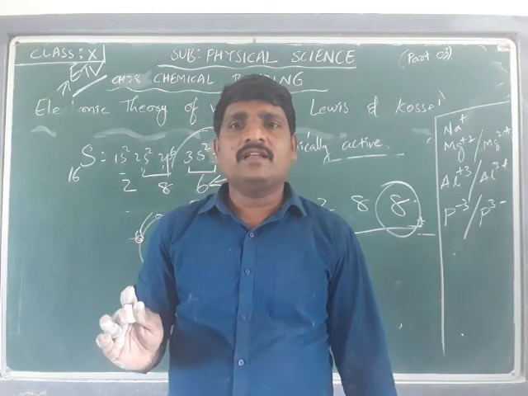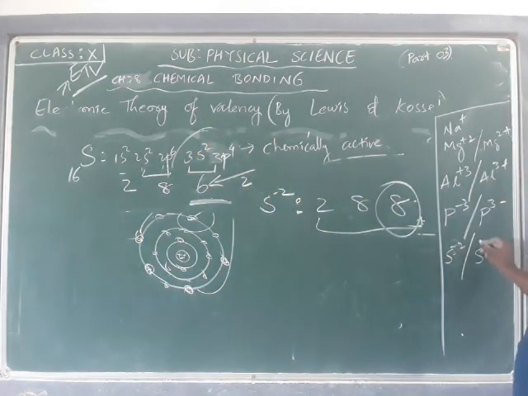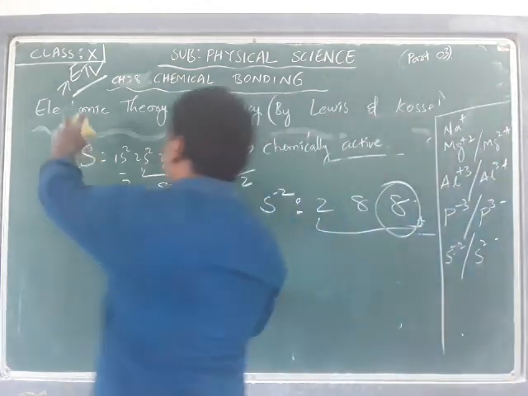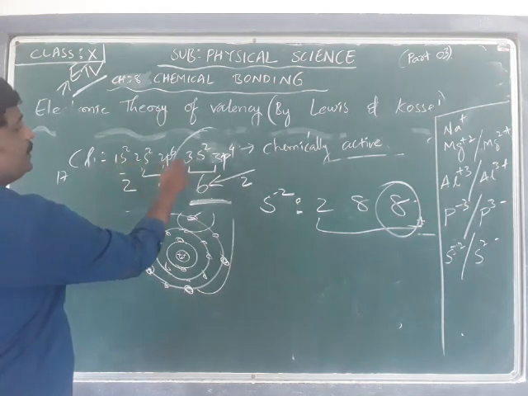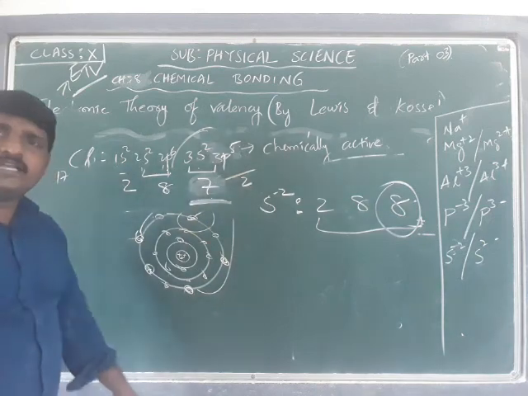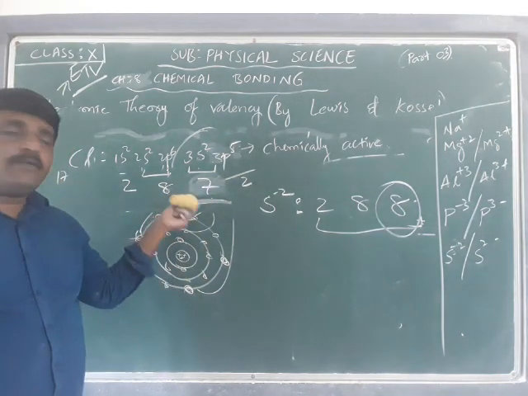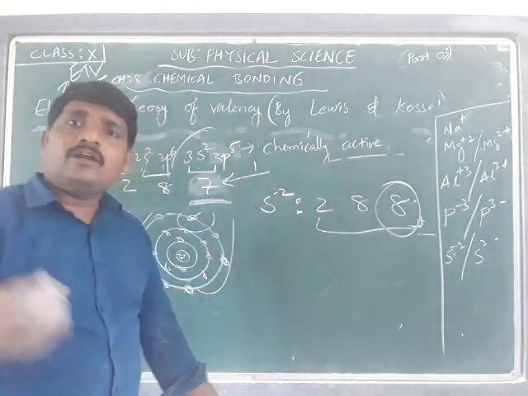Now sulfur is minus 2, whereas if we talk about chlorine, Cl is 17: 1s2, 2s2, 2p6, 3s2, 3p5. There are 7 electrons in the outermost shell, so chlorine requires only 1 electron to possess the octet.